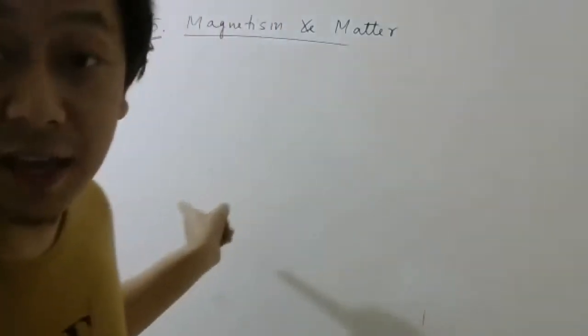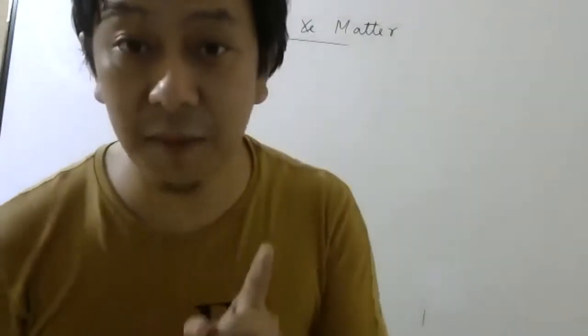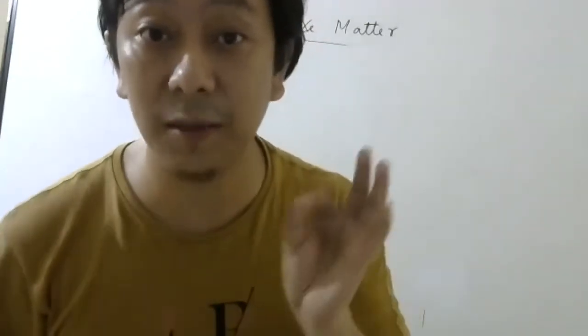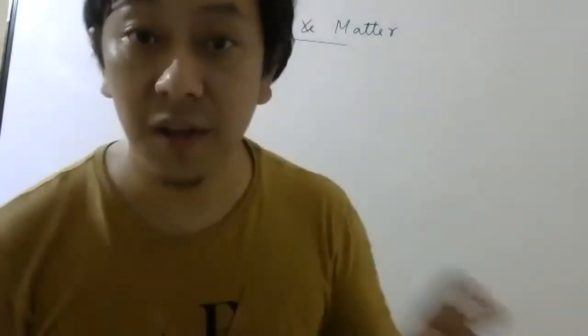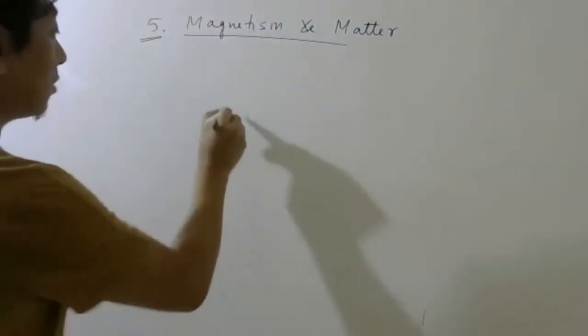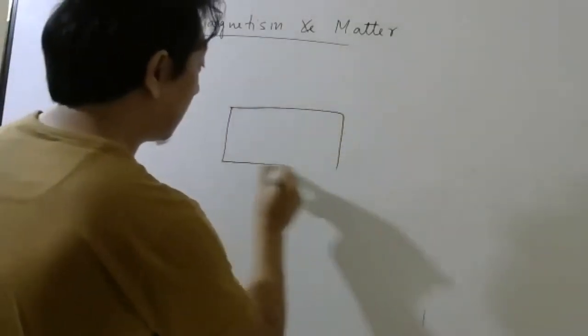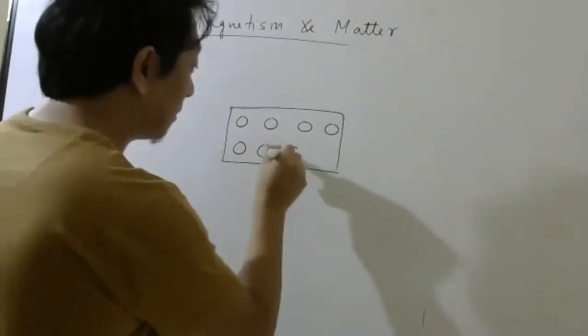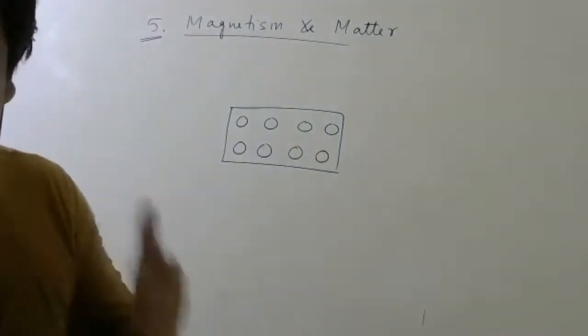An example is diamagnetic material. In diamagnetic material, the atoms do not have any magnetic moment. But in case of para and ferro, atoms have magnetic moment. Imagine you have a material and these are the atoms. Each atom has a magnetic moment.